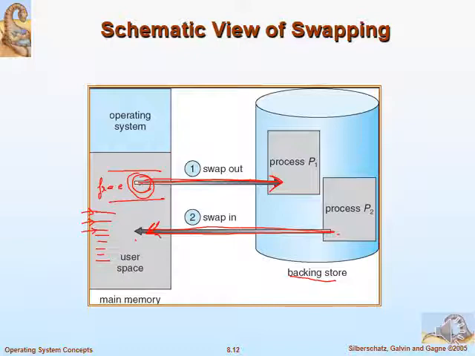So the existing program will be deleted or swapped out from primary memory to secondary memory, and that space will be free such that it can be used for executing some other incoming processes. This entire process is called swap in and swap out.